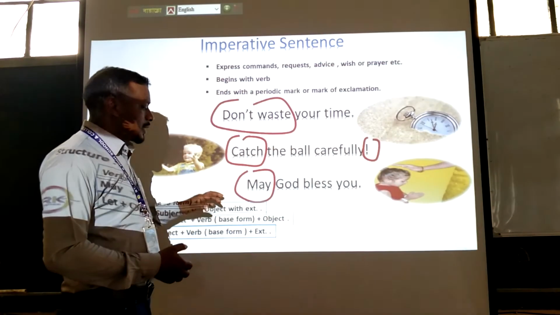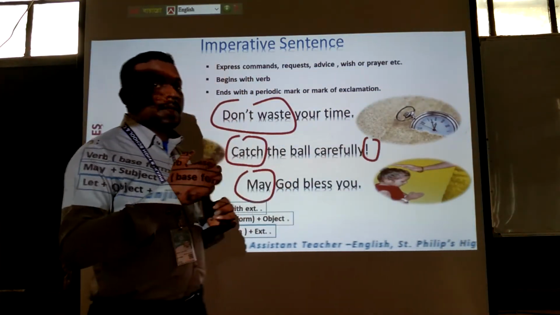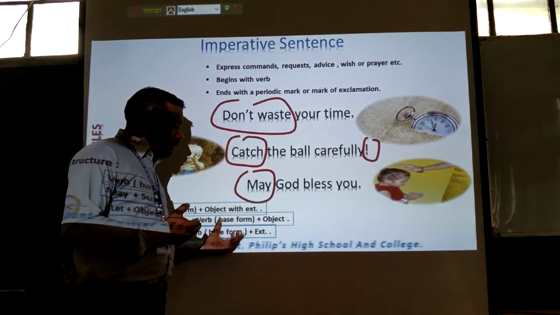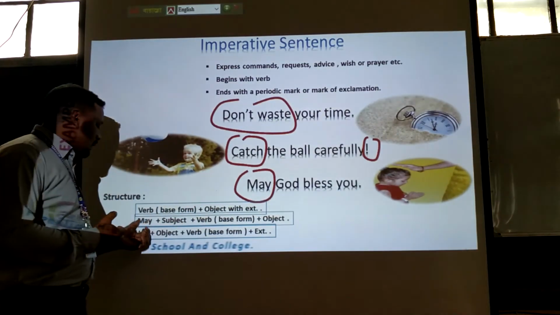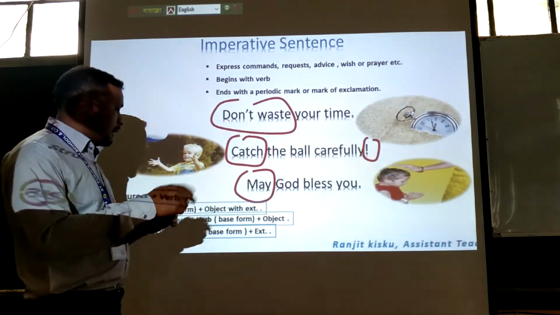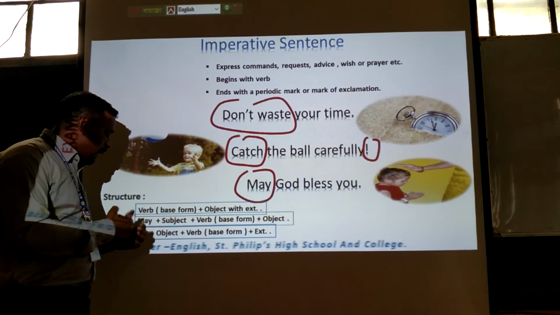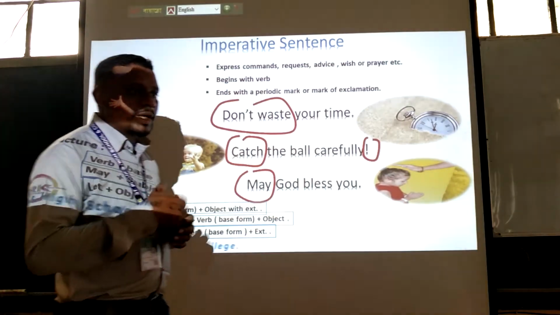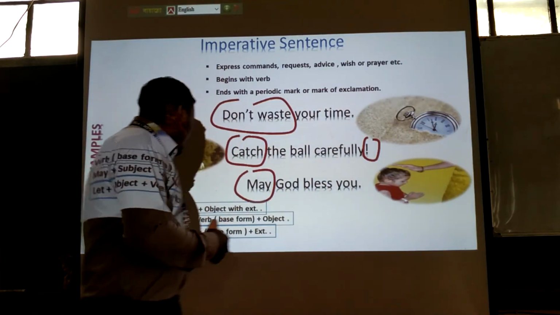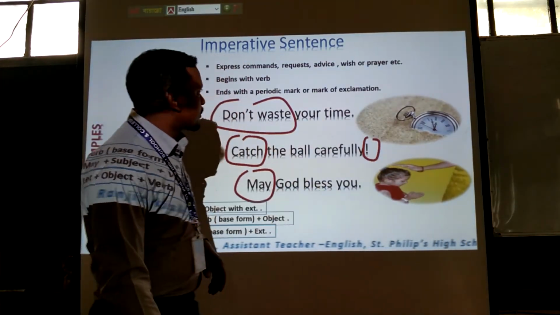So dear learners, you must remember that imperative sentences have three types of structures. One begins with the verb base form, another begins with the auxiliary verb may, and the last one begins with the verb let. Okay, you must remember all this.